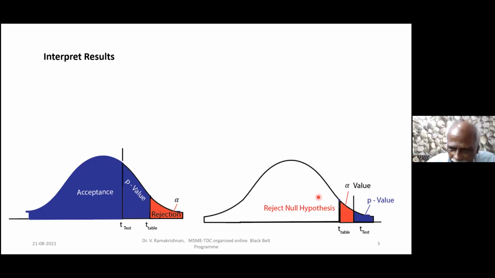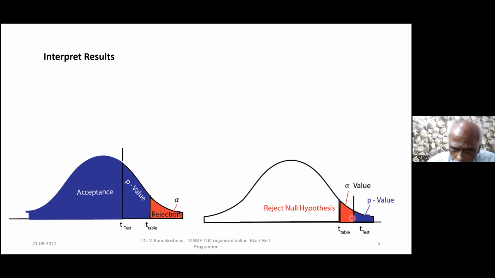Here, I am rejecting the null. Here, I am failing to reject the null. That means I am accepting the null. Whatever is convenient to you, you can remember that way. But when you make the statement, you can write fail to reject. When you are accepting, you can say fail to reject. Both are the same, no? Two negatives make a positive.